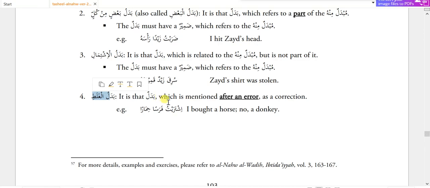Now we have badalul ghalat. It is that badal which is mentioned after an error as a correction. Ishtaraitu farasan himaran. I bought a horse. No, a donkey. So first farasan, this maful, was actually wrong. Himaran was the correct one.